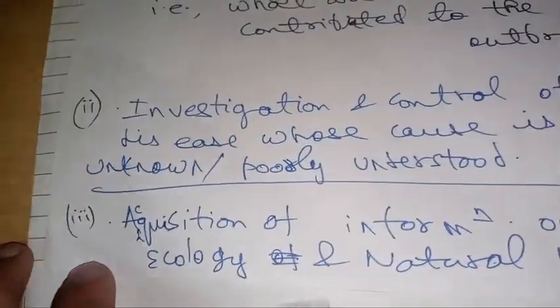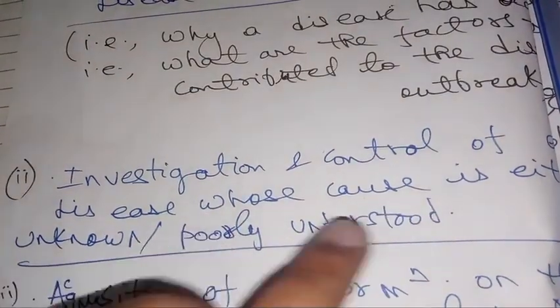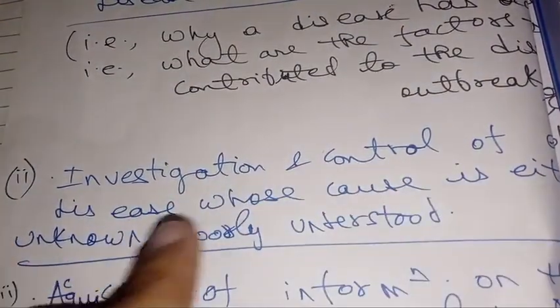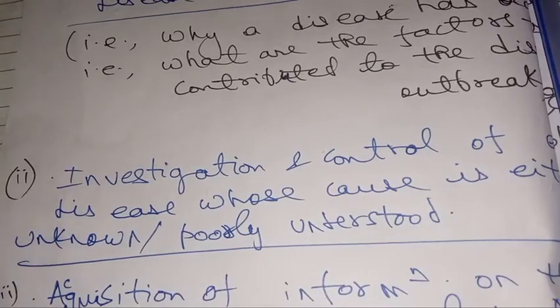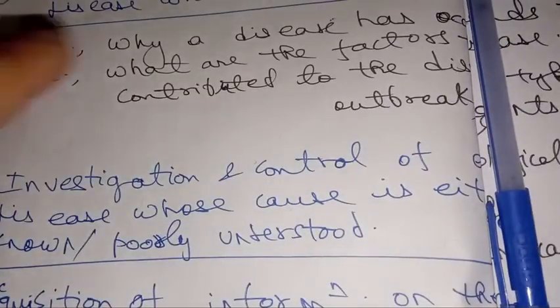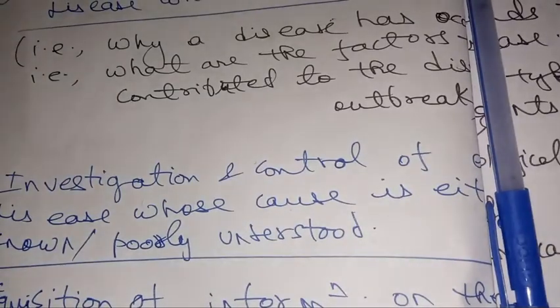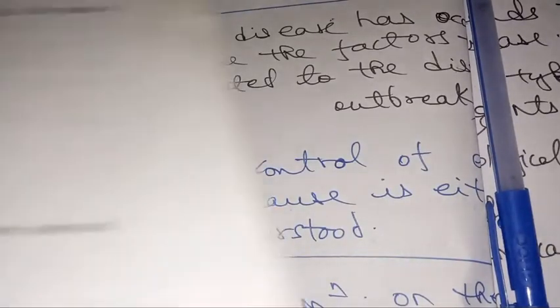The second objective of epidemiology is investigation and control of a disease whose cause is either unknown or poorly understood. What does this mean? It basically explains that if there is a disease whose etiological factor we do not know, we can try to investigate that disease and try to control it. I haven't written an example here, but it is written in a college book. Let me show you. This is a book of a college.